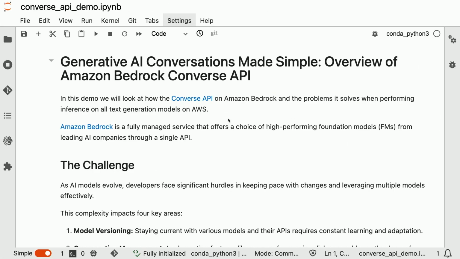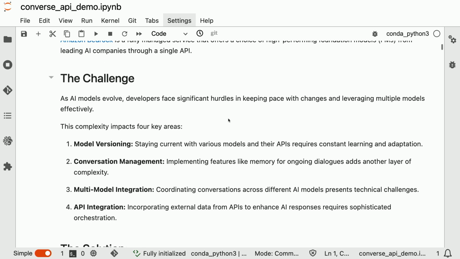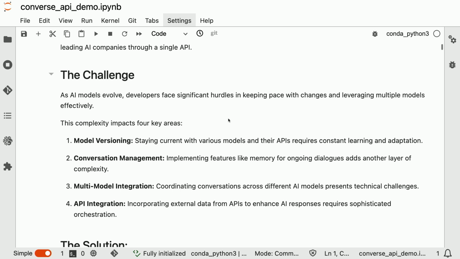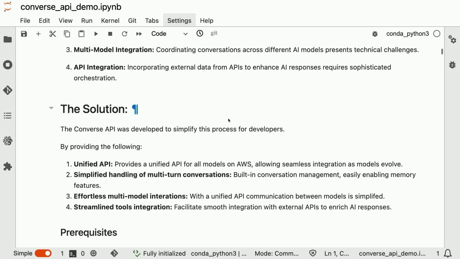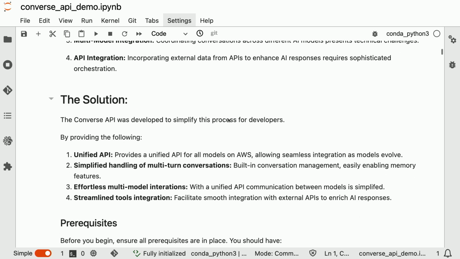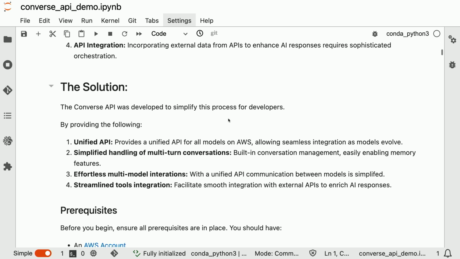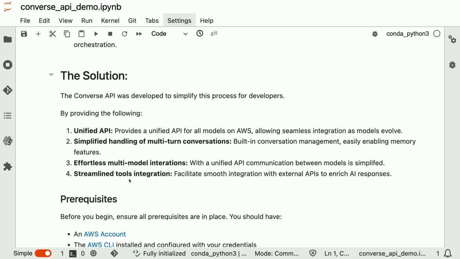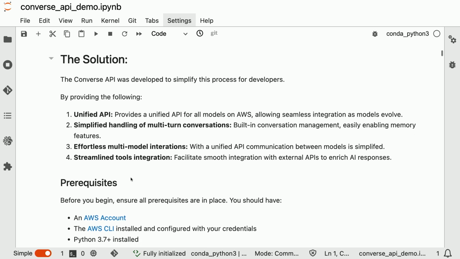Now that we're in our Jupyter Notebook, you can find this in the description of this video if you want to follow along. I will also have a link at the end of this video where you can download this Jupyter Notebook and spin it up for yourself. Now, I mentioned some of these challenges in the beginning. Amazon Bedrock with the Converse API solves these challenges by providing that unified API. It handles your multi-turn conversations, it allows you to integrate seamlessly between your different large language models, and it provides seamless tool integration. And we'll look at all of this here in the Jupyter Notebook.